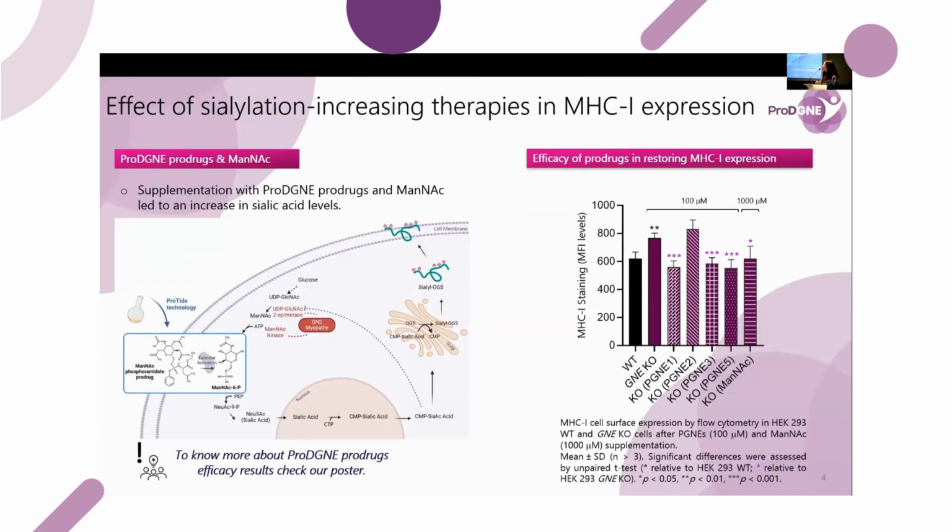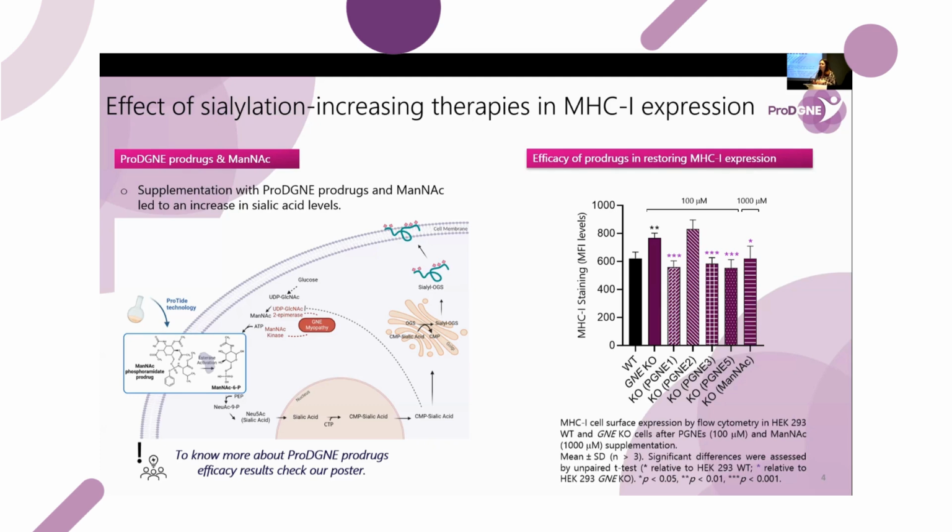Then we decided to evaluate if sialylation increasing therapies such as the sialic acid prodrugs or ManNAc were able to modulate MHC class I levels. And first, we showed that the prodrugs and the ManNAc were able to restore the sialic acid levels in this model. And if you want to know more about this, there is a poster outside. Those results will not be depicted in this presentation.